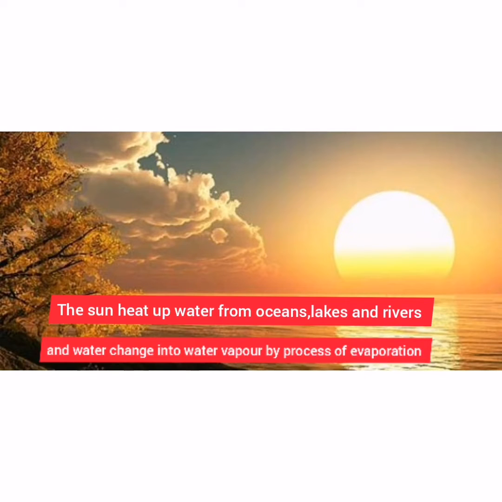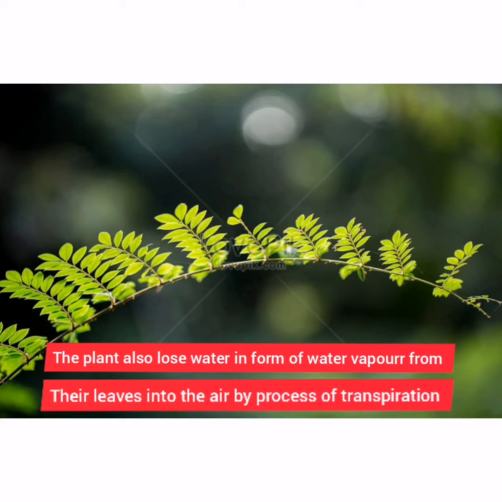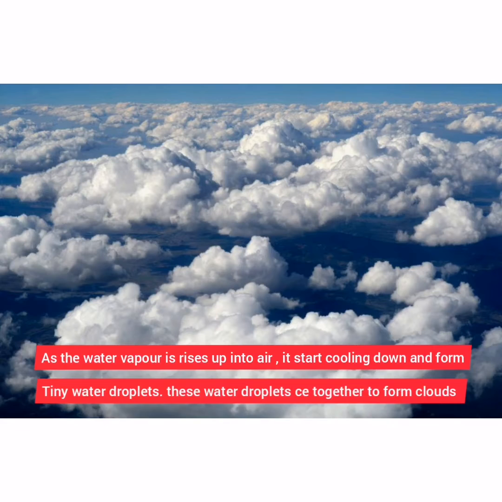The sun heats up water from oceans, lakes and rivers, and water changes into water vapor by the process of evaporation. The plant also loses water in the form of water vapor from its leaves into the air by the process of transpiration. As the water vapor rises up into the air, it starts cooling down and forms tiny water droplets. These water droplets come together to form clouds.